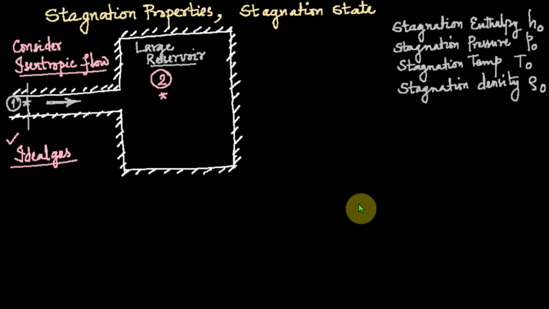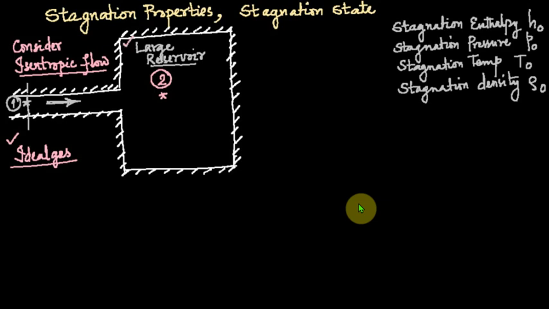State 2, in fact, you have to consider as the flow being allowed to settle in a large reservoir, theoretically an infinitely large settling chamber. So, the two states are: state 1 is the flowing condition and state 2 is the stagnated condition, that means the state of the gas inside the large reservoir.